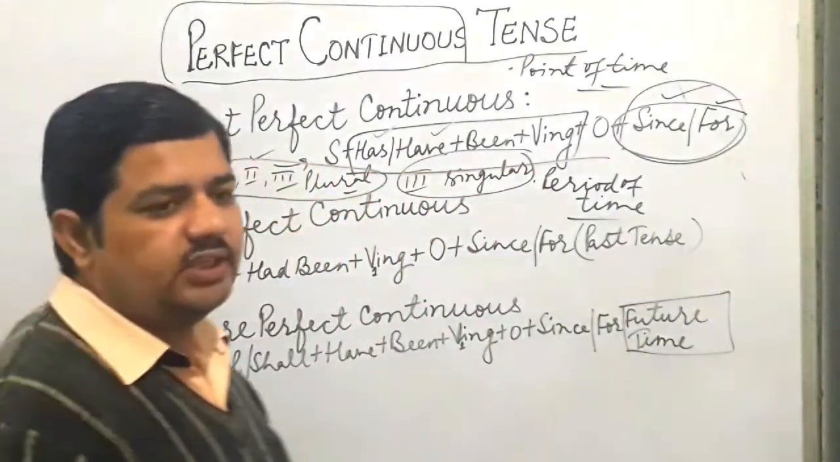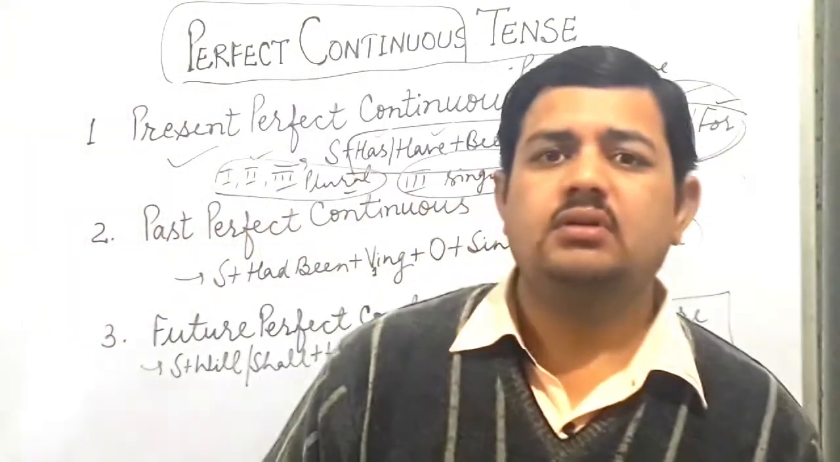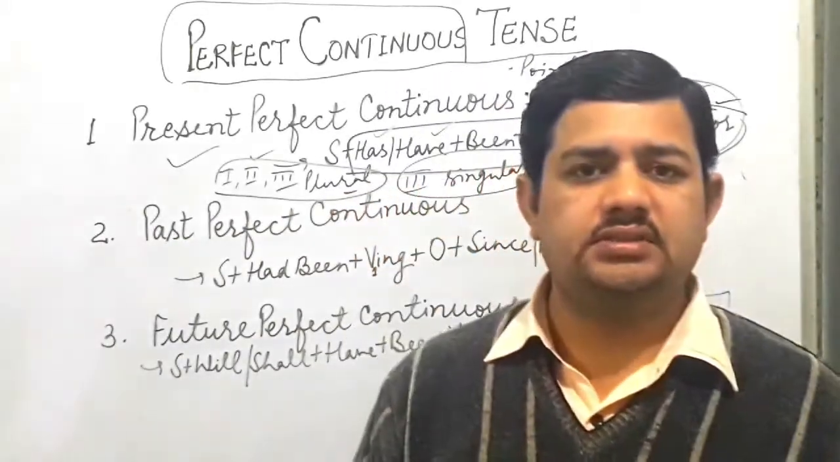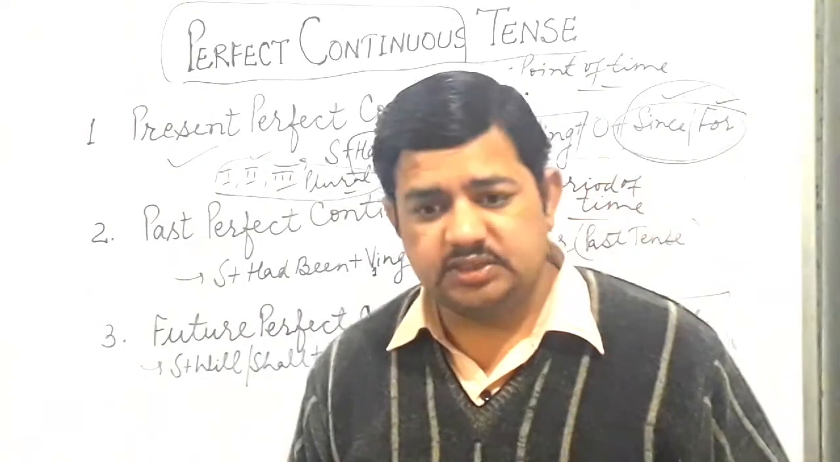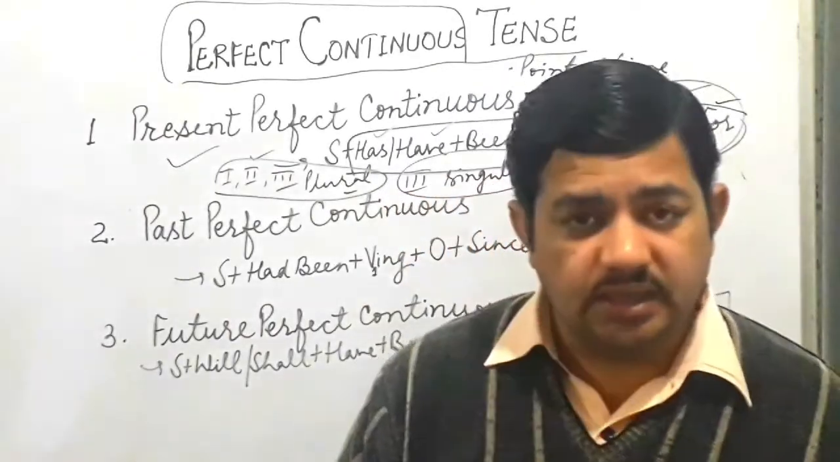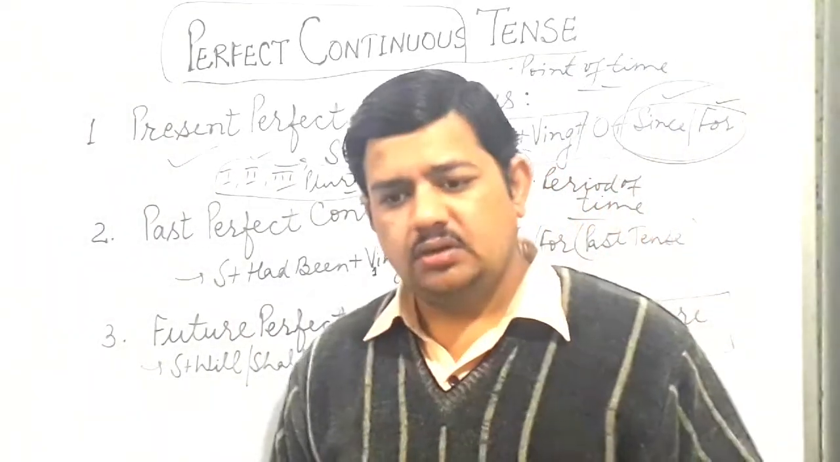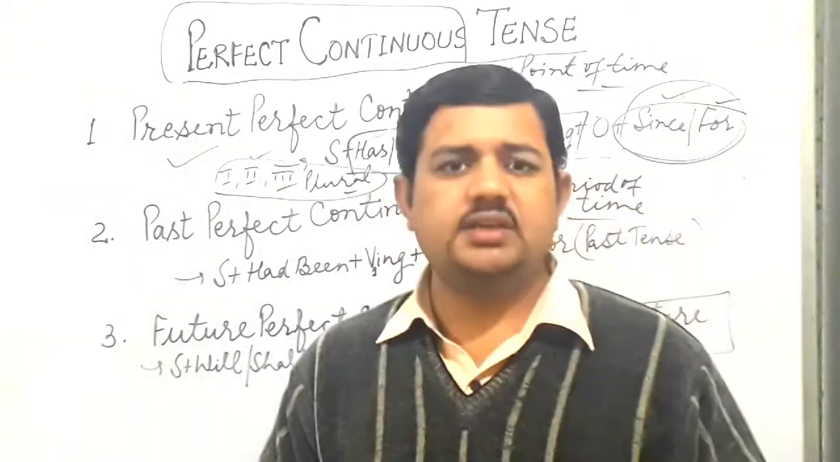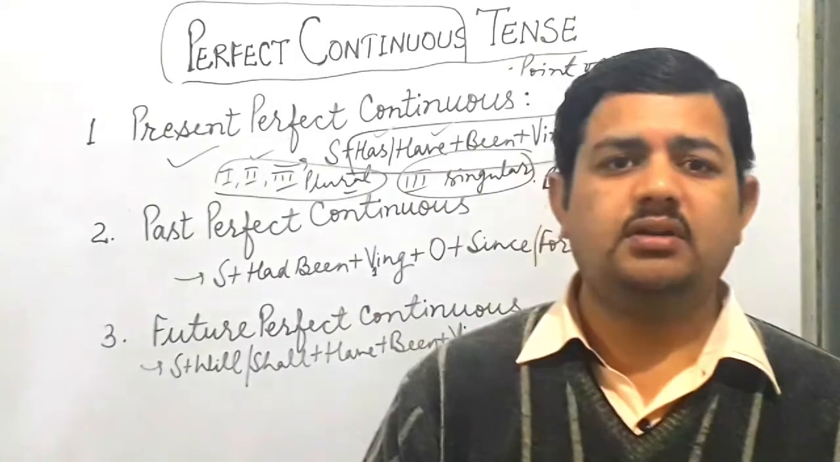So this is about has been, have been, first form with ing with the subject. Like: He has been listening to music for 2 months. I have been teaching you since morning. He has been living here for 9 years. They have been doing this work since 1975. These are examples of present perfect continuous.